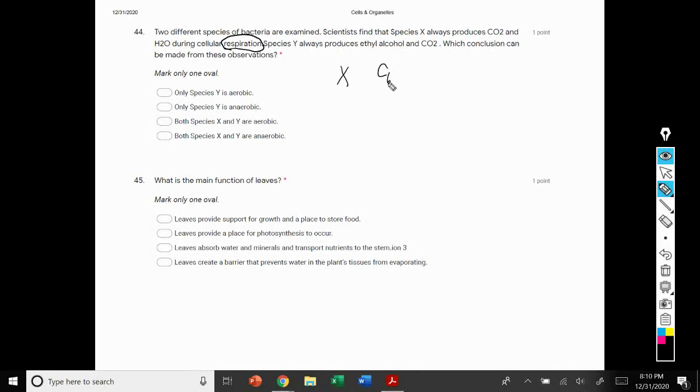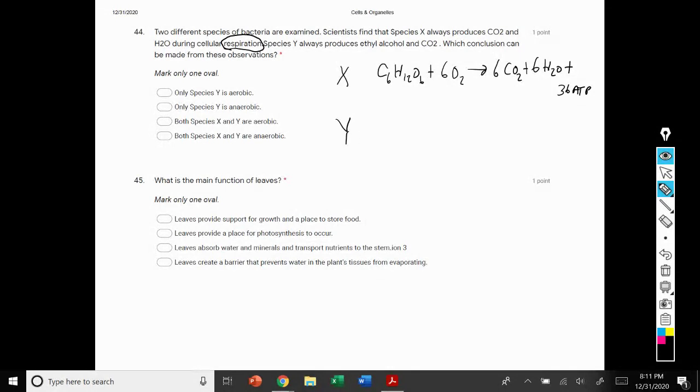One of those formulas is C6H12O6, which is again glucose, plus 6 molecules of oxygen gas, yields 6 molecules of carbon dioxide, plus 6 molecules of water, plus 36 molecules of ATP. So that is aerobic cellular respiration.